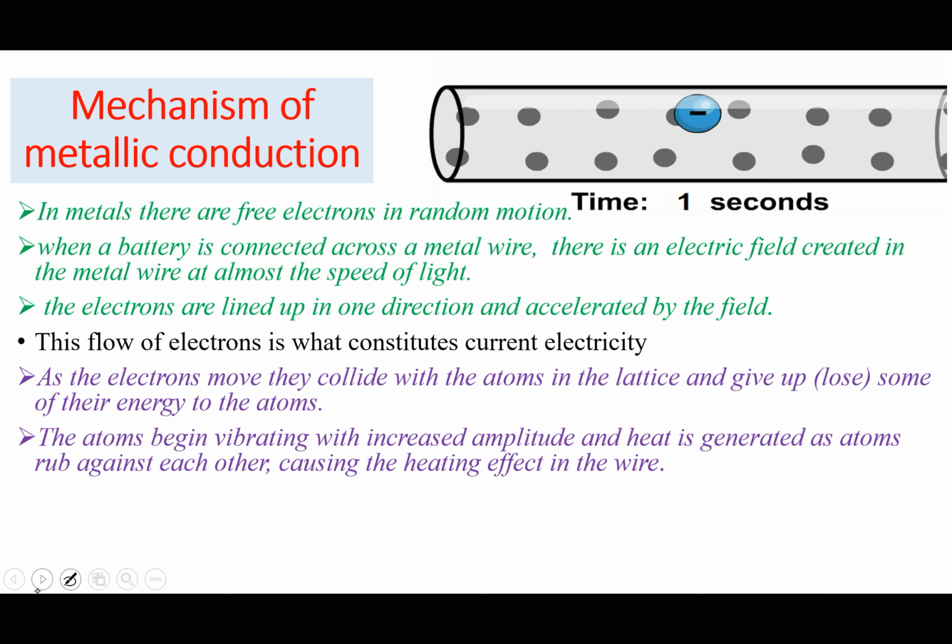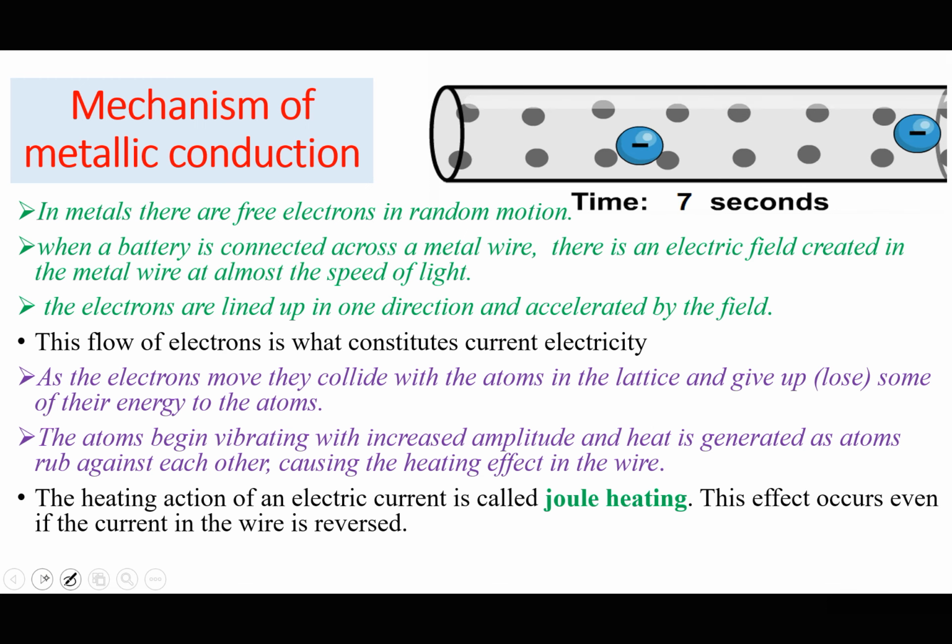So what essentially has been happening is that as the electrons move through the conductor, they collide with the atoms, transferring some energy to these atoms, causing them to vibrate even more. It's the vibrations of these atoms which cause the heating effect of the wire. That's why the wire gets hot when a current is flowing through it.